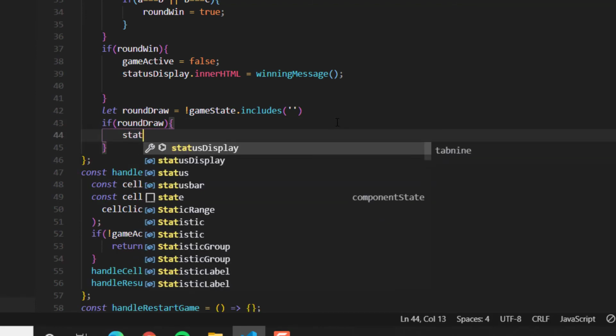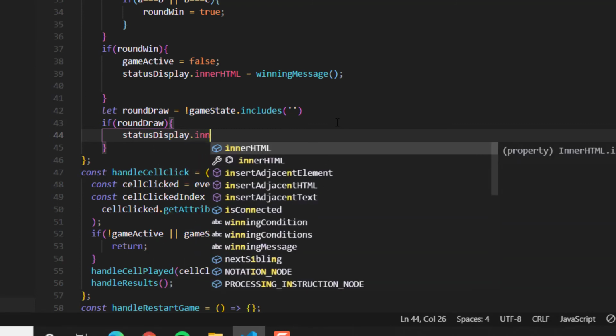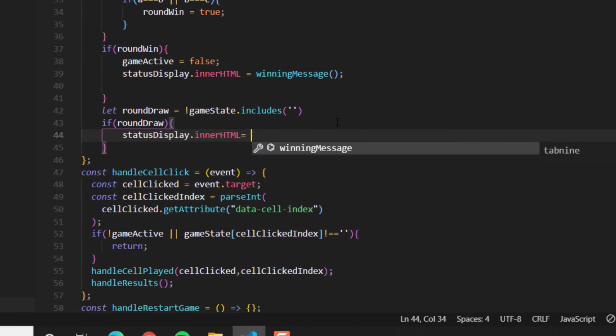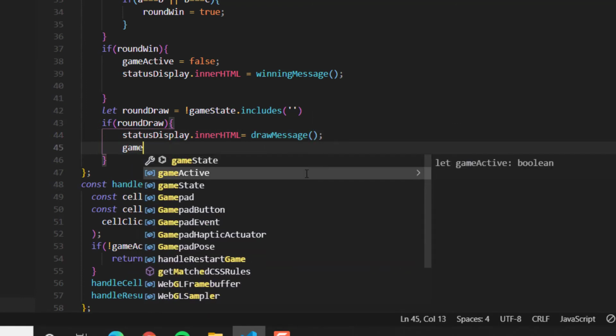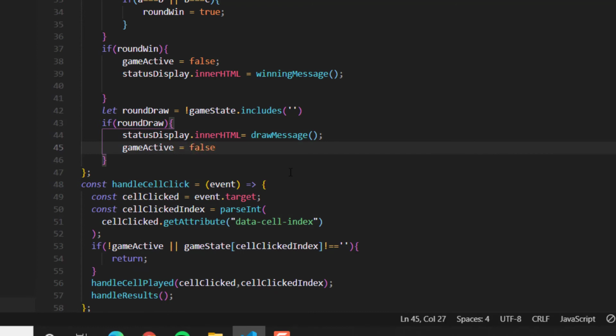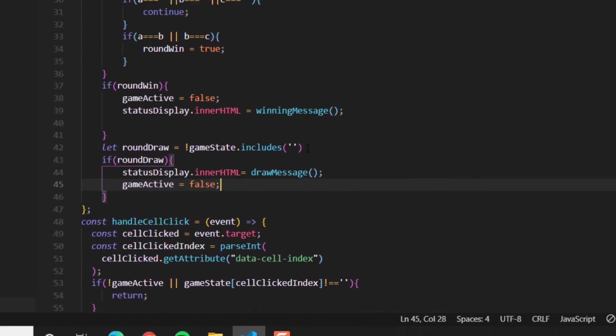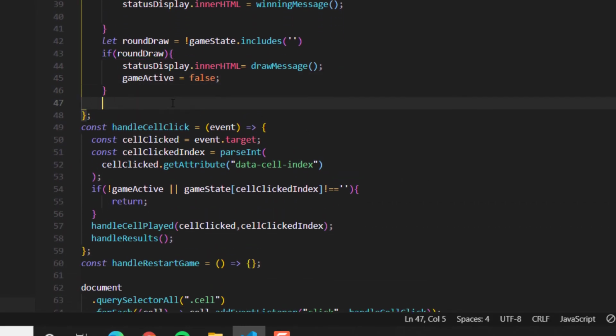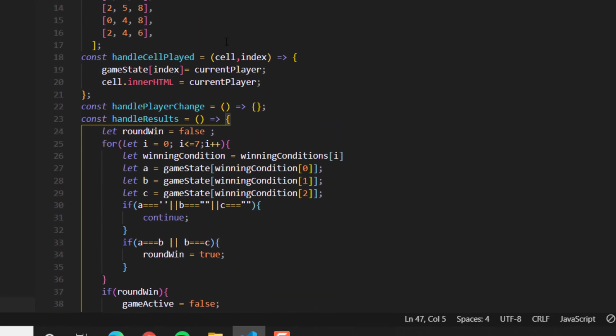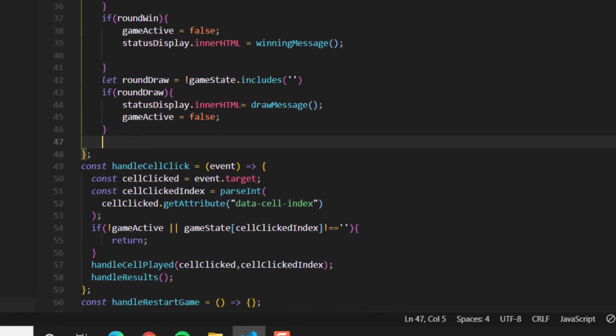The first thing, like status display inner HTML, we're going to throw the draw message. This is the first thing. The second thing is always the game active turn to false. You can make this the first thing, it's up to you. And I think this is it. So at the very end we change player. So we have a handle player change.